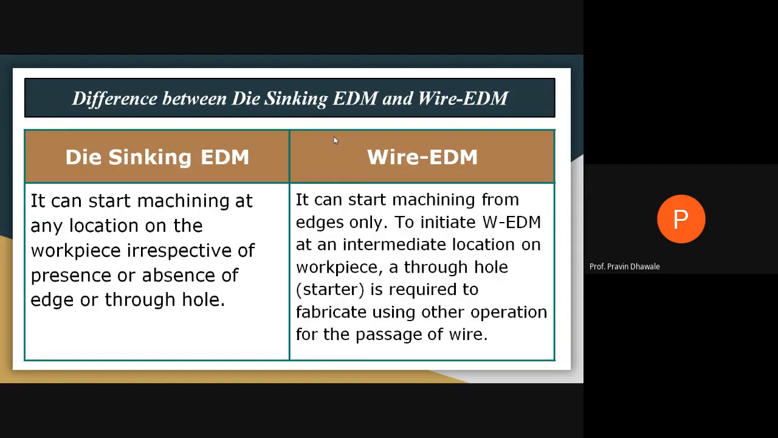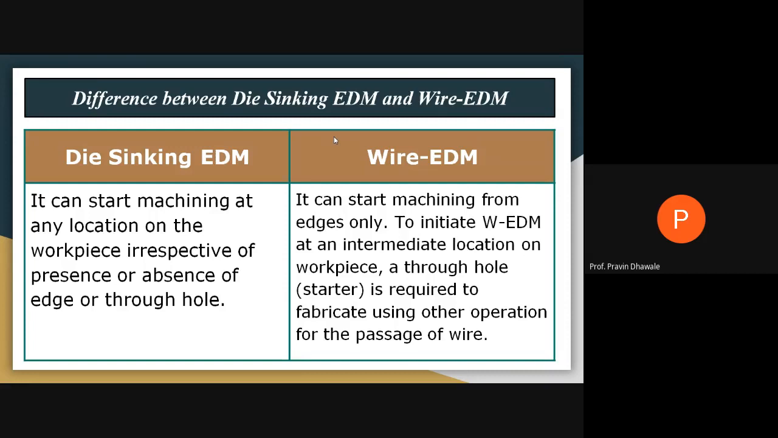In case of a die sinking EDM process, the machining operation can start at any location on a workpiece, irrespective of the presence or absence of an edge or through hole. Means we can start this die sinking operation anywhere on a surface of the workpiece. But in case of wire cut EDM, it is not possible. It can start machining from an edge only. Whatever the edges of the workpiece are, from those edges we can start the machining.